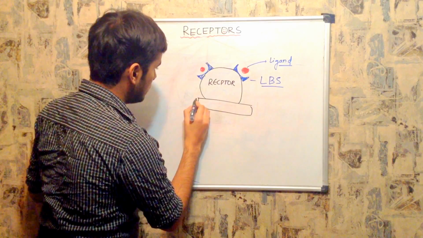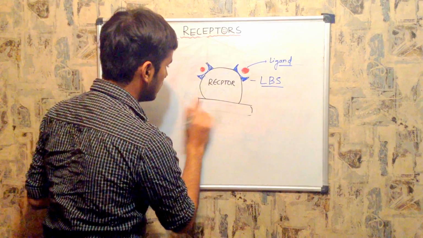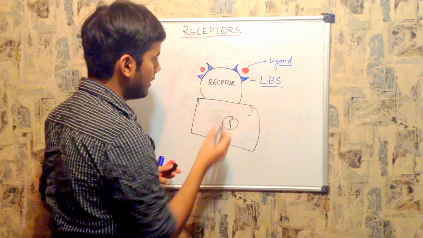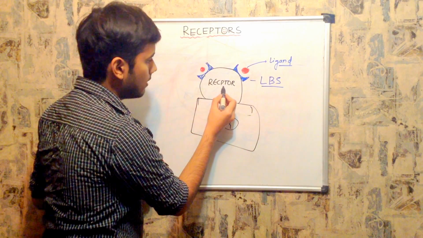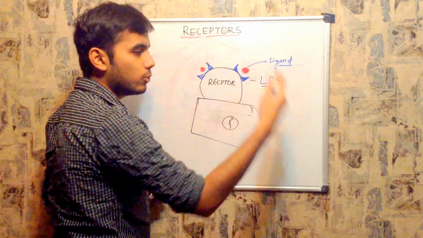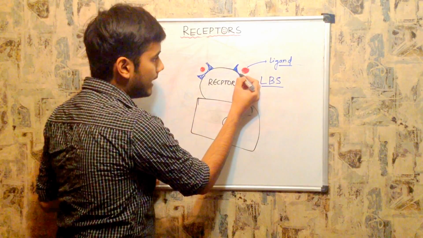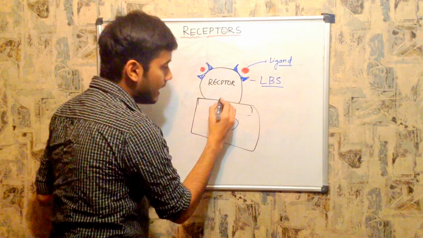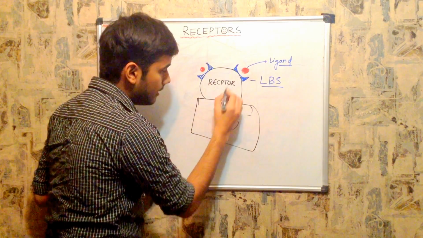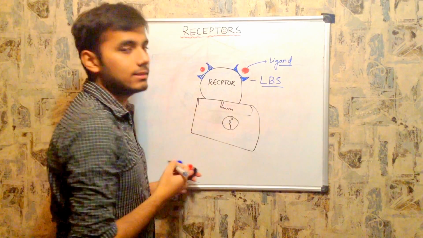For suppose this is your cell and this is your nucleus. This receptor has a ligand binding site to which the ligand gets attached. It may be a neurotransmitter or whatever it may be. It binds here and activates the receptor, and in turn the receptor activates the entire cell.